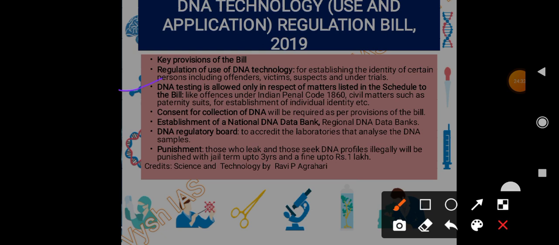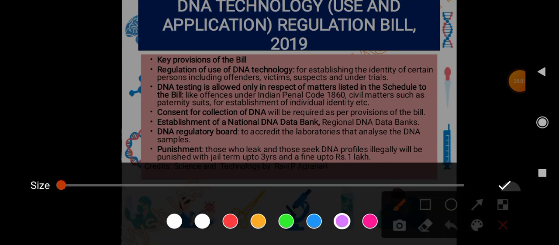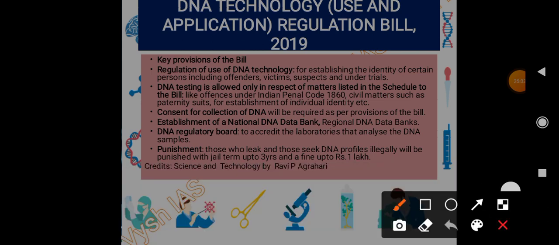So DNA testing is allowed only in respect of the matters listed in the schedule of the bill. These include the offences listed in the Indian Penal Code, 1860, and civil matters such as paternity suits, for establishing individual identity only. Consent is important. Consent for collection of data will be required as per the provisions of the bill. So without consent, any agency cannot take the DNA.